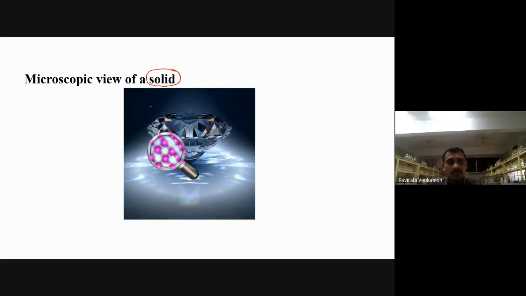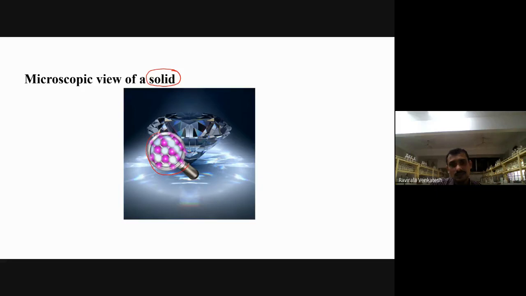Generally, we can see things under a microscope, but what we have in the biology lab is not efficient enough to show it like this. Okay. So if you see under a microscope, a solid looks like this. Just now you said that when you see under a microscope, the solids will be closely packed. So this is the closed packing of solids like this.